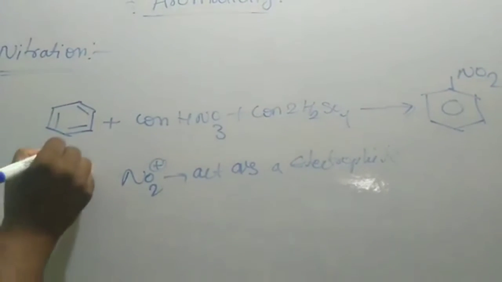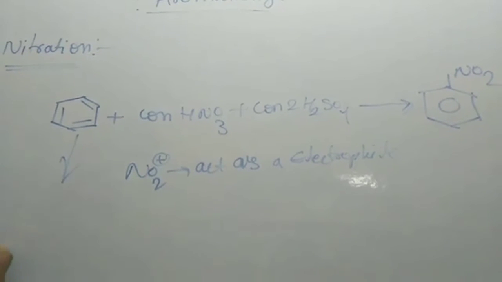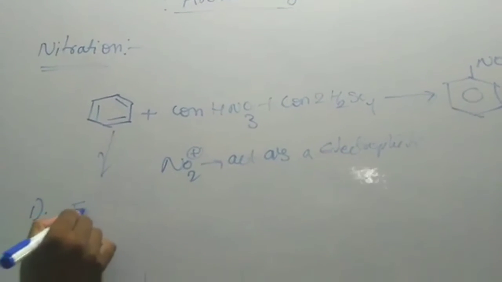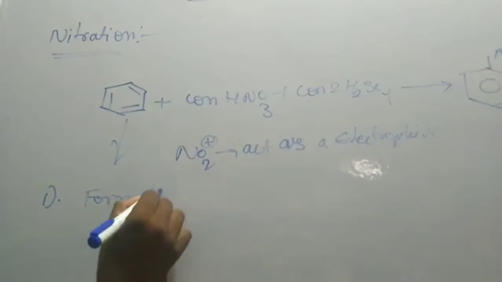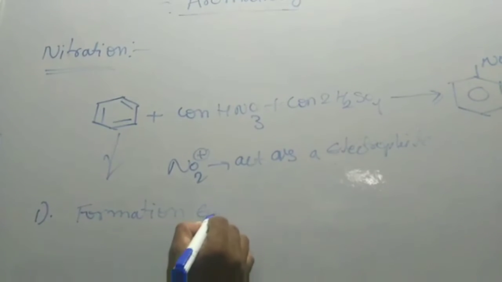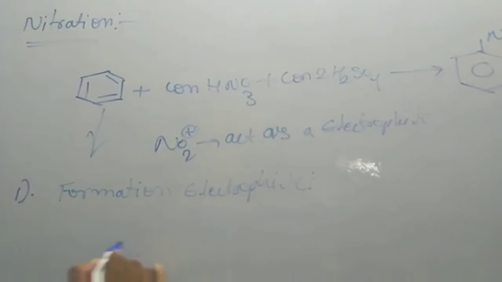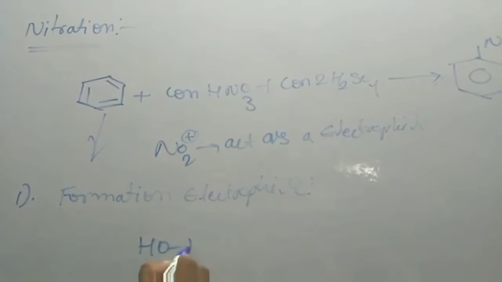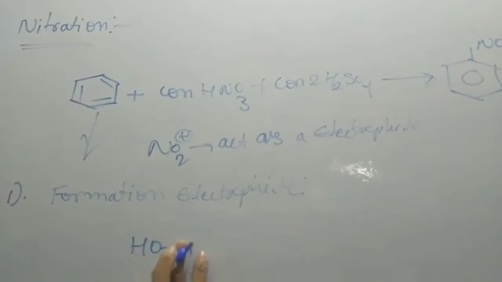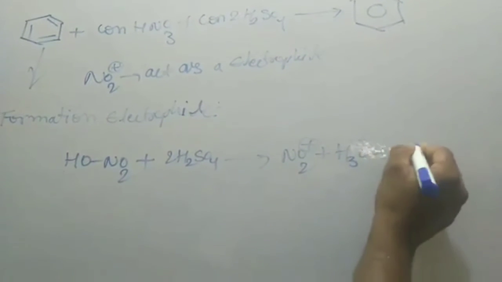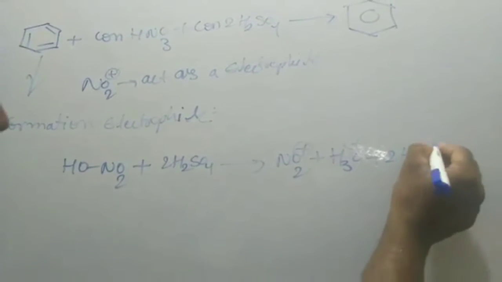Now this nitration reaction proceeds via three steps. The first step is formation of electrophile. Here, plus 2HSO4 minus.